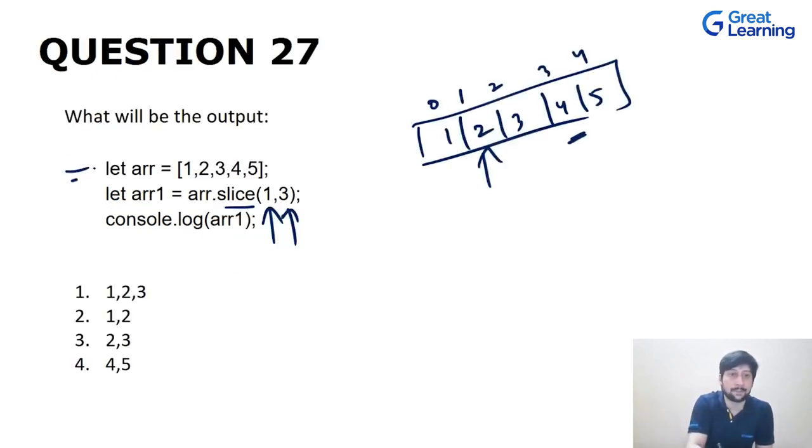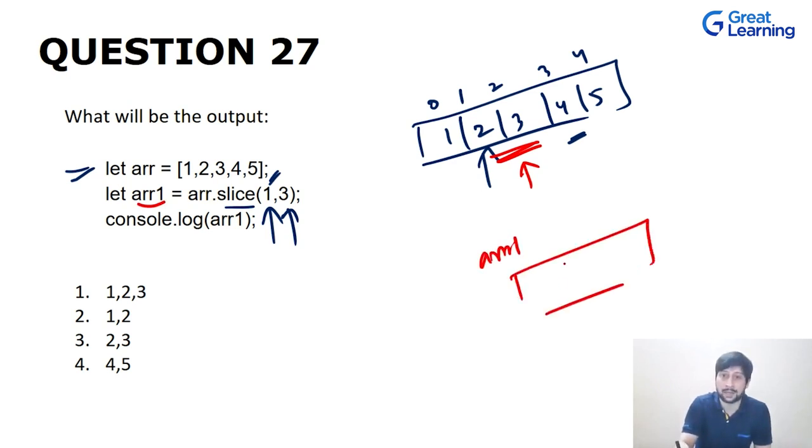So this is the array, and we have used the slice method with 1 and 3, out of which 1 is inclusive and 3 is not inclusive. So we are creating a new array in which 2 and 3 will be included, and we are forming a new array that is ARR1.